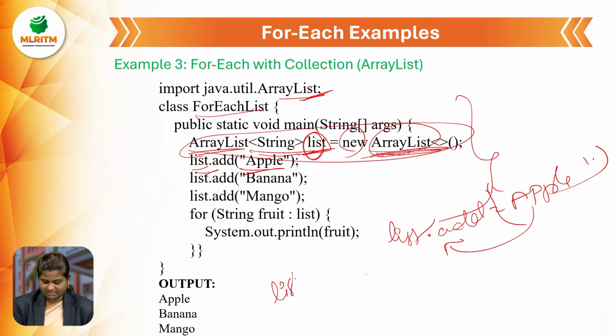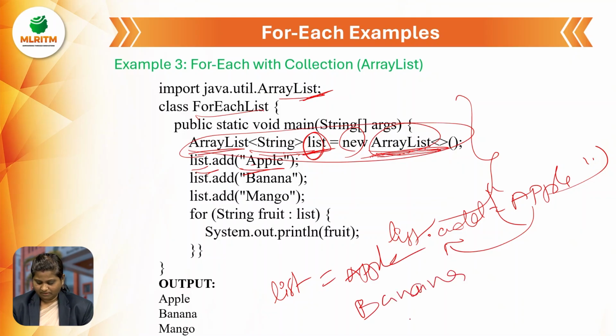So what is the list consisting of now? Apple, banana, mango. These are the values we are giving to the list.